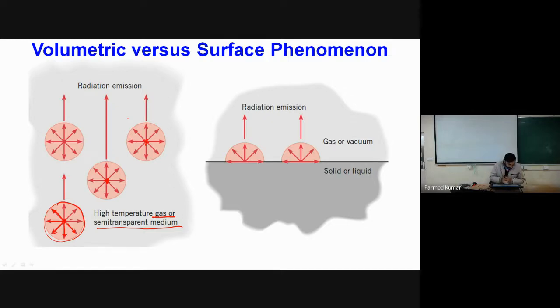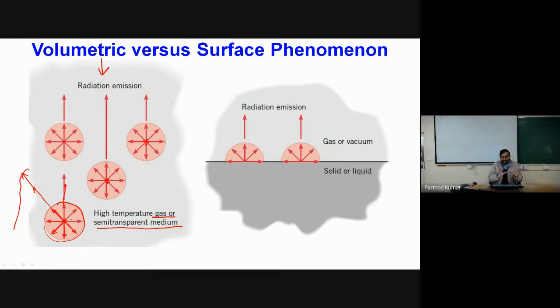These radiations will move out of this medium, and if outside I have some surface, they will interact with the surface depending upon their direction. So this shows that radiation is a volumetric phenomenon.